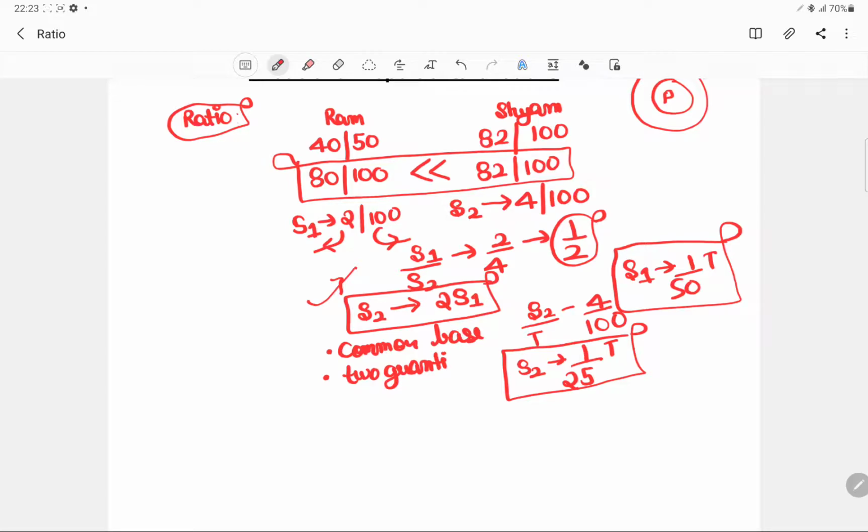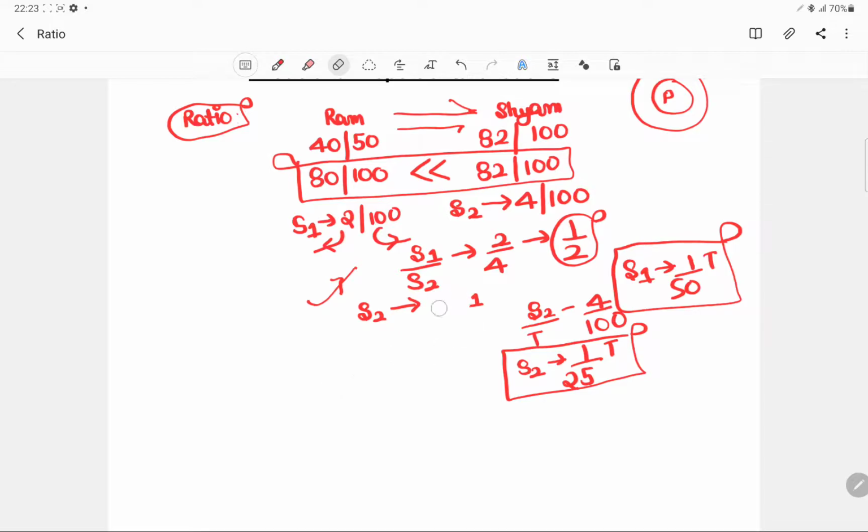Okay, so ratio was mostly used to have a common base, and it used to be a comparison of two quantities with one another. So that is what the funda of ratio is all about.